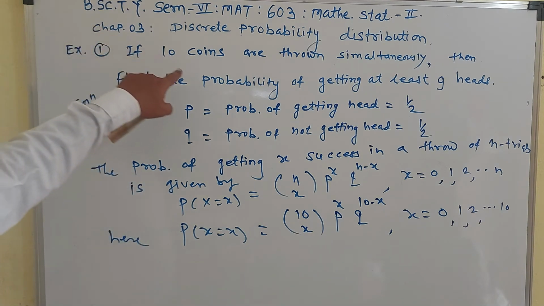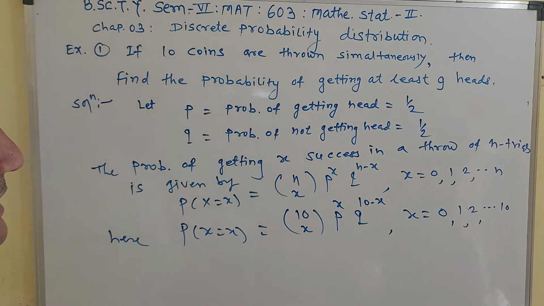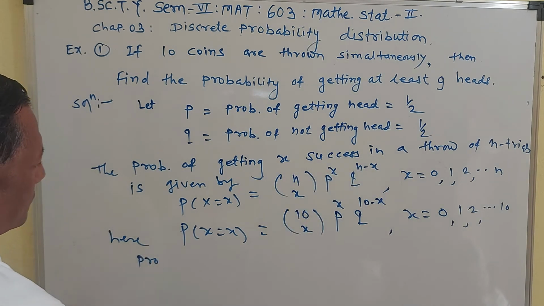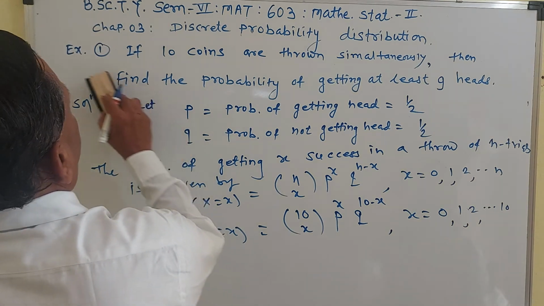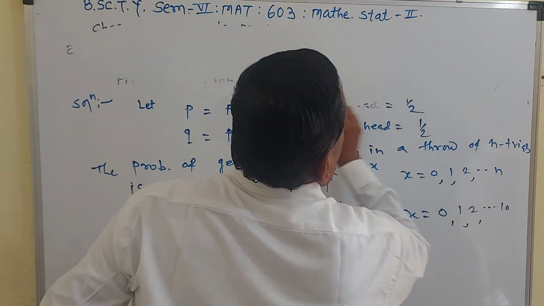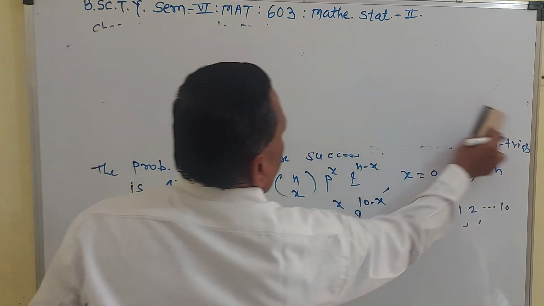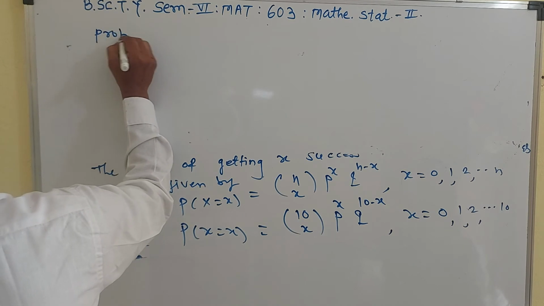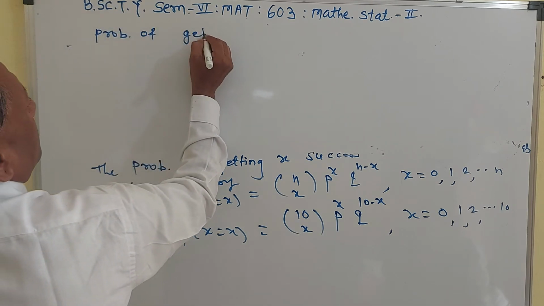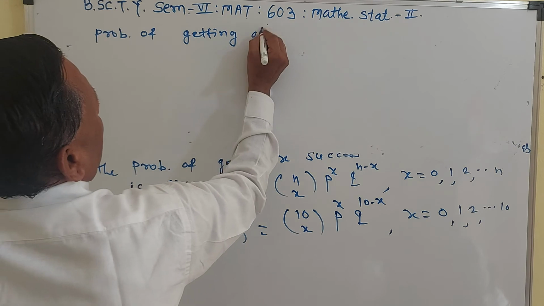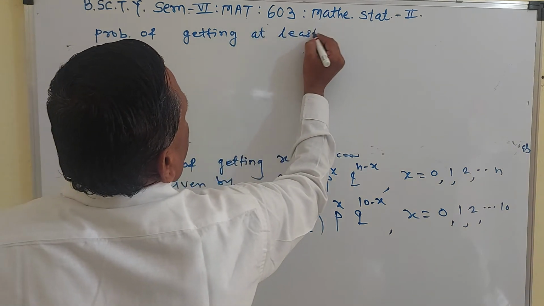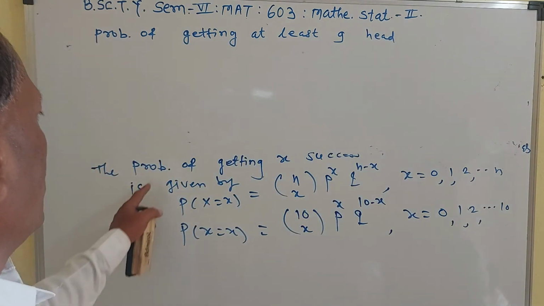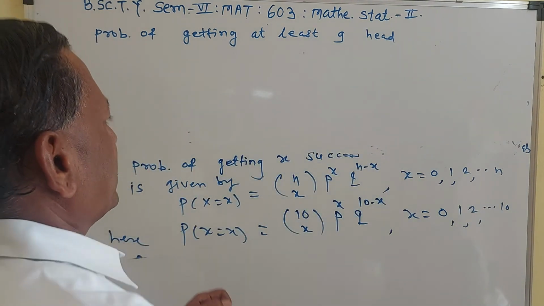We have to find the probability of getting at least 9 heads. Here x is the probability of getting x success or x heads.